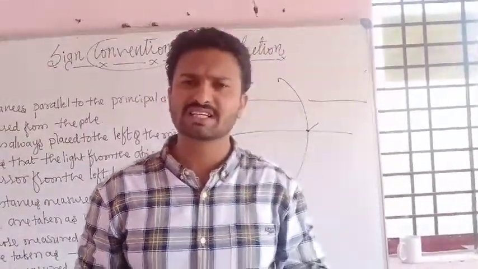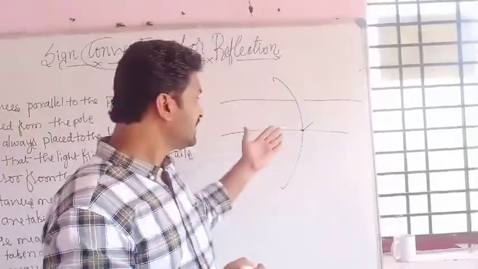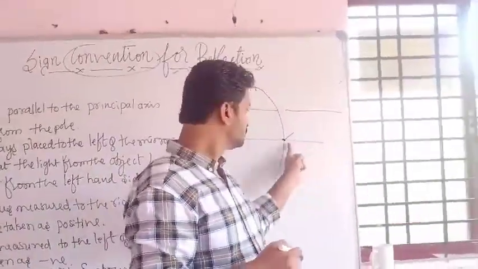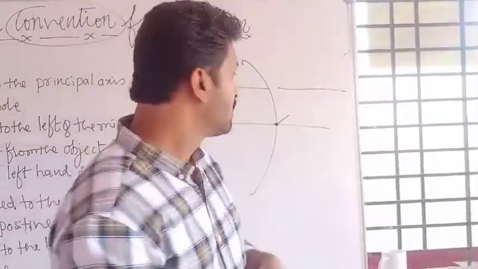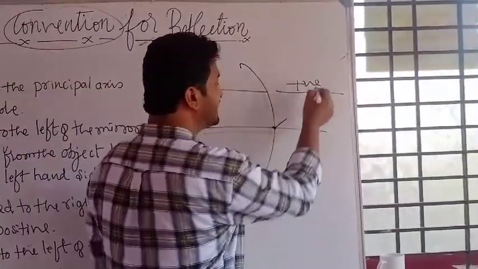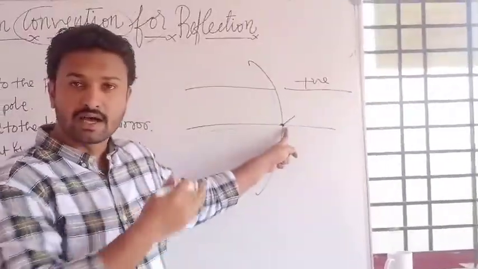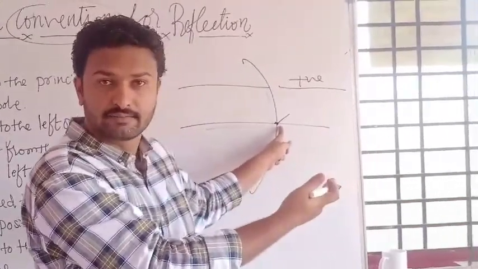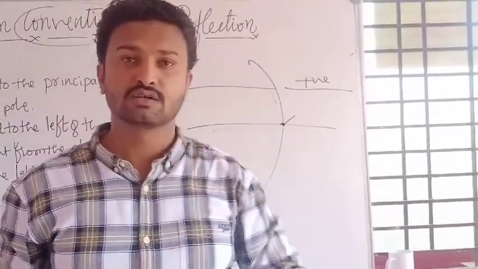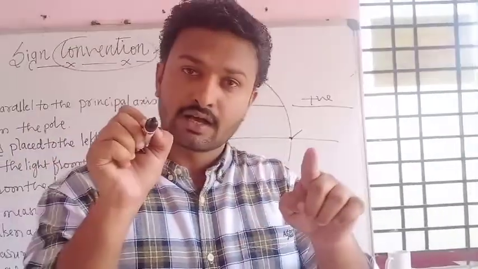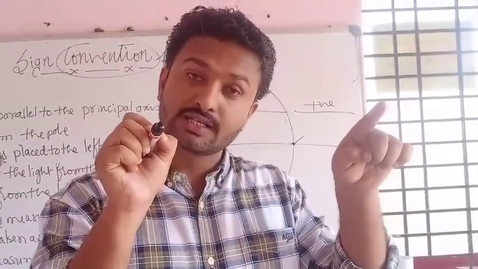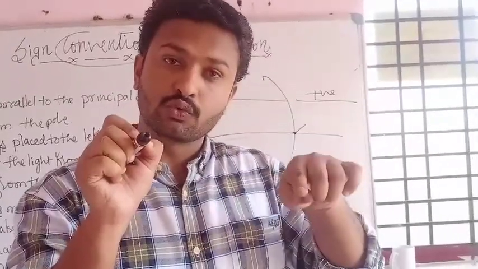And one more, all the distances to the right side of your origin are considered as positive. I repeat, all the distances right of your origin are considered as positive.